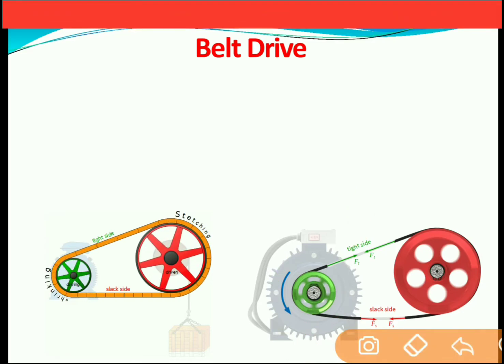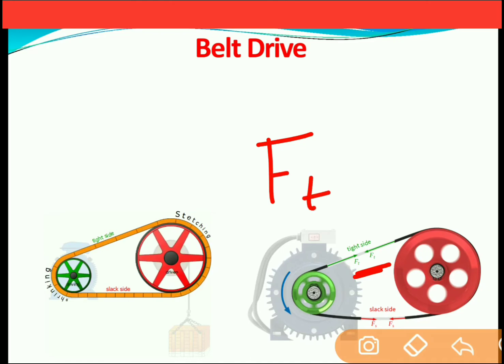Now, tension in the belt: there is a force or tensile force in this belt. This tensile force on the tight side is considered as Ft, and on the slack side it is considered as Fs.